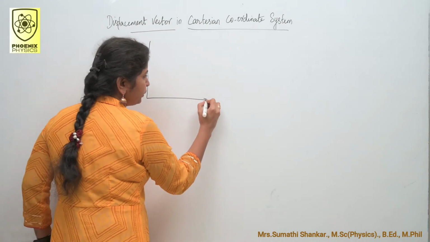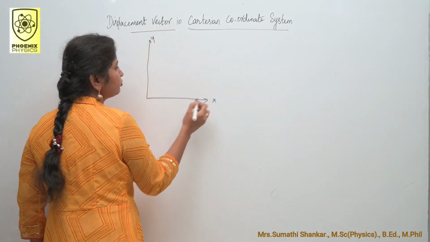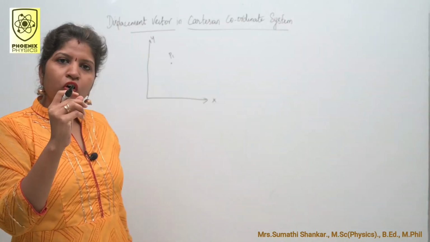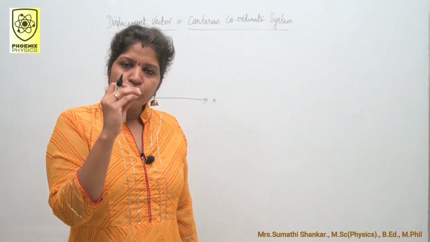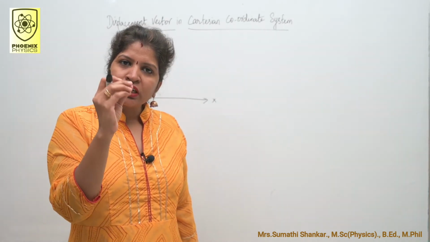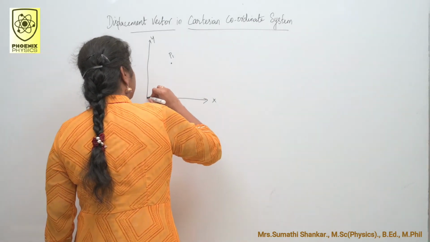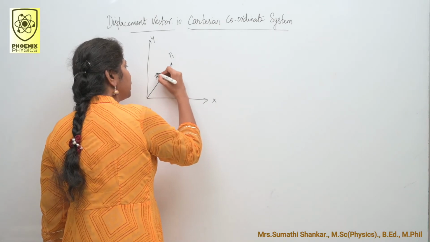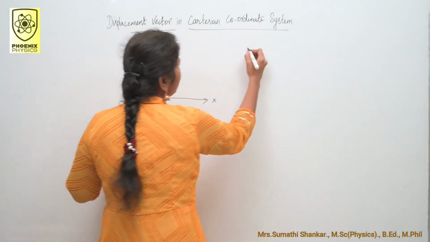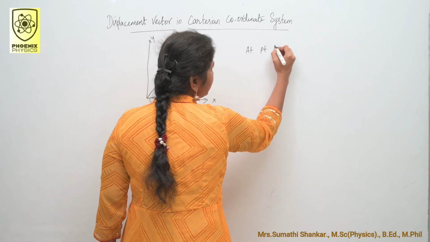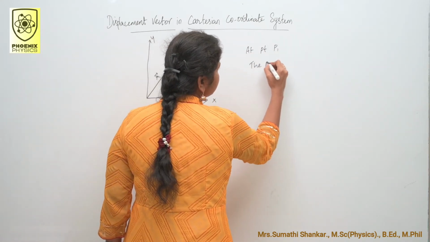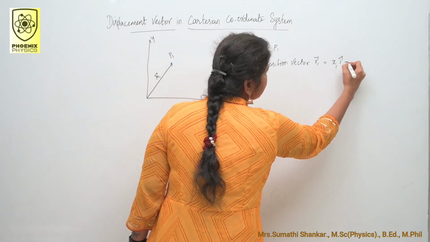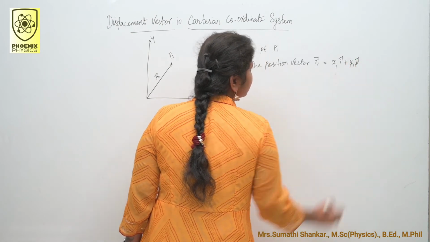Consider an xy plane like this. P1 be the point. How do you draw the position vector? Position vector should start from the origin like this. This one is nothing but R1. So at point P1, the position vector R1 is equal to x1 i vector plus y1 j vector, because it is a 2D plane.